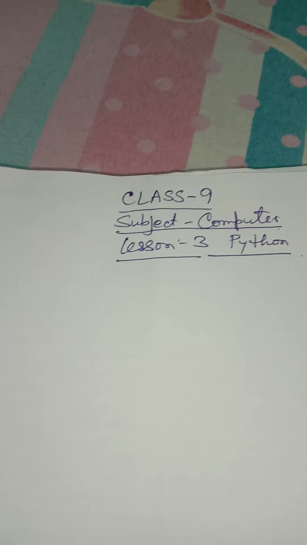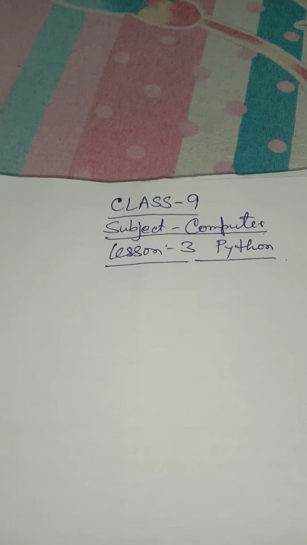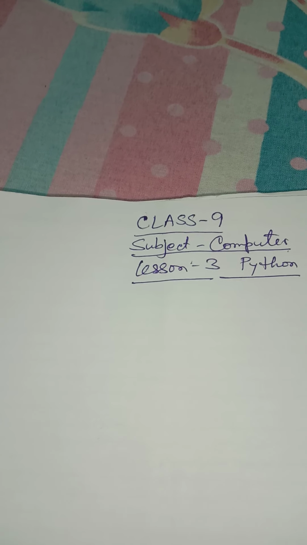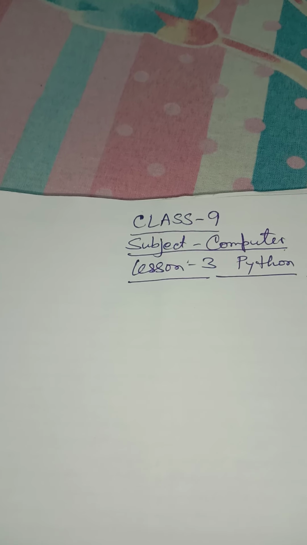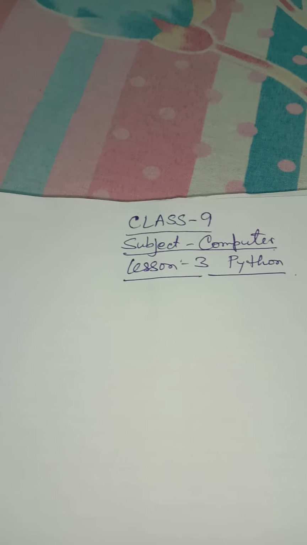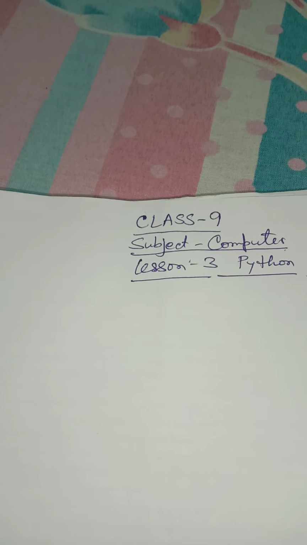In my last few videos I discussed what Python is, who discovered Python, the features of Python, how we work with Python, that is how we open Python, how we create a simple program, and how to save and run the program.